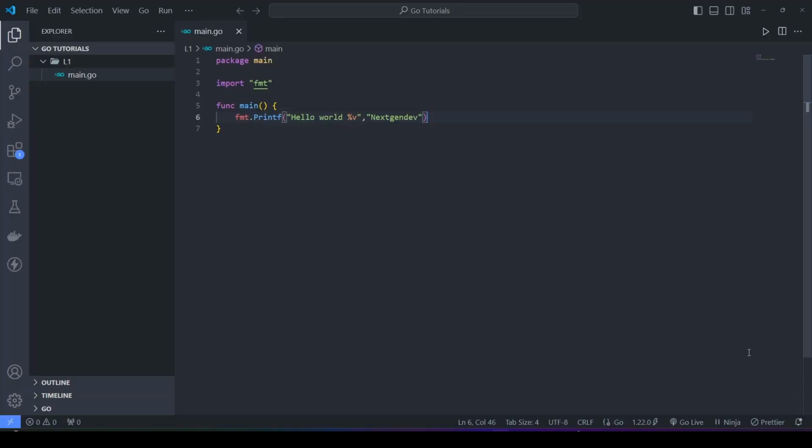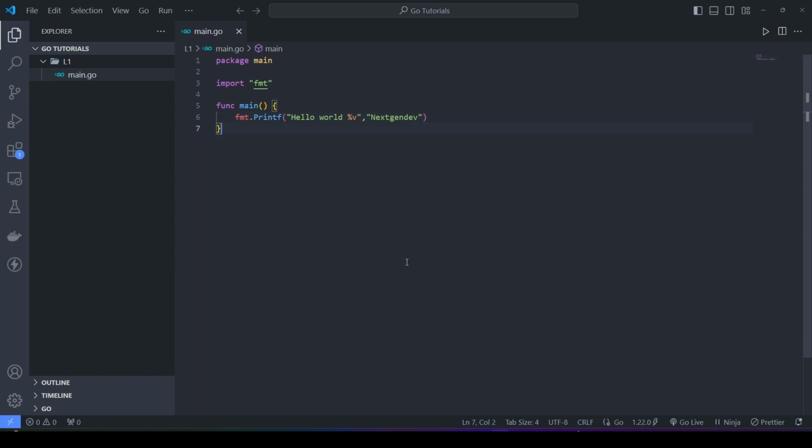So in order to run this code, we could either compile this code and then execute it, or we could directly execute it. As I've told you earlier, Golang is a compiled language. So we can compile this language and then execute it. But I have Go installed in my system, so we can directly run it as well. So I would show you both the ways of doing it. First of all, open your terminal.